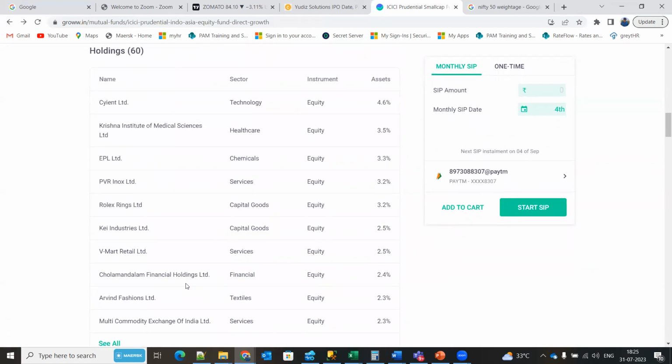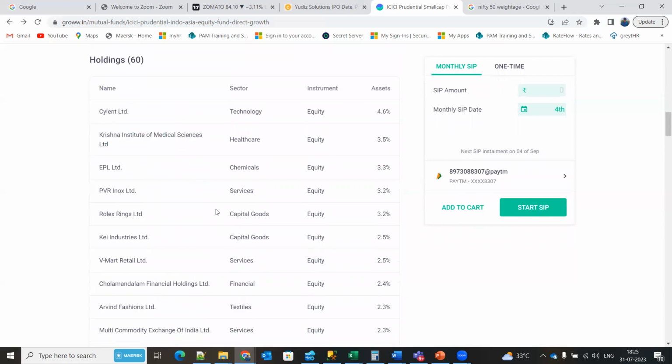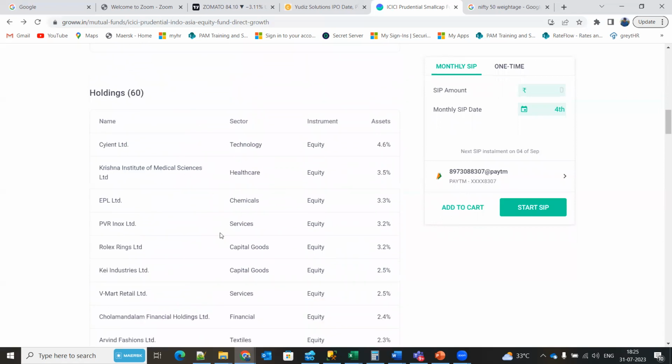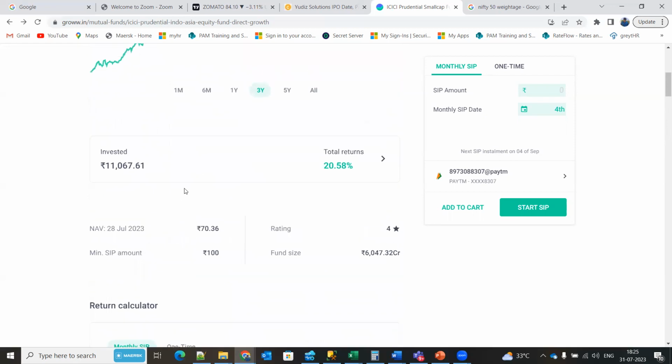What is the advantage of having a mutual fund? See here, since it has 60 companies, the movement might be random. Some 50 companies might be going up, 30 companies might be going down. Since the amount is getting split into fragments, at the end of the day your risk gets minimized, so you will have a profit or a very minimal risk. There might be a worst scenario where all the shares crash, but that will not happen frequently. That will happen during some pandemic or some sort of war scenario. In most cases, some shares will go up, some shares will go down. In that case, your risk will be minimal and you will have constant growth.